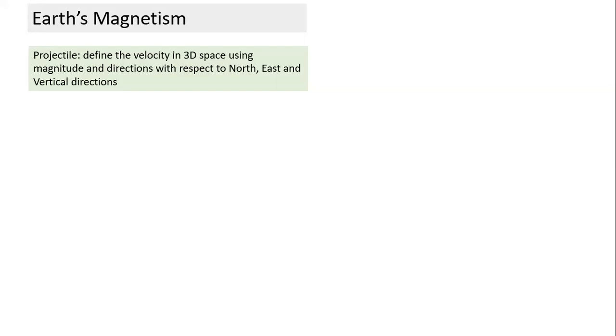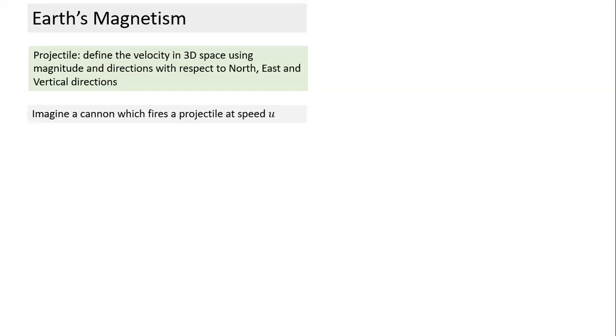See, we have done projectile in first year, and how can we define the velocity of a projectile in 3-dimensional space? When we define direction, we have to use some references. Assume which references we use in terms of direction. The common directions we refer to are north, east, and the vertical direction. And let's imagine there's a cannon. You've all seen a cannon, right? A cannon is a big gun kind of thing. It's a cannon which fires a projectile with speed u.